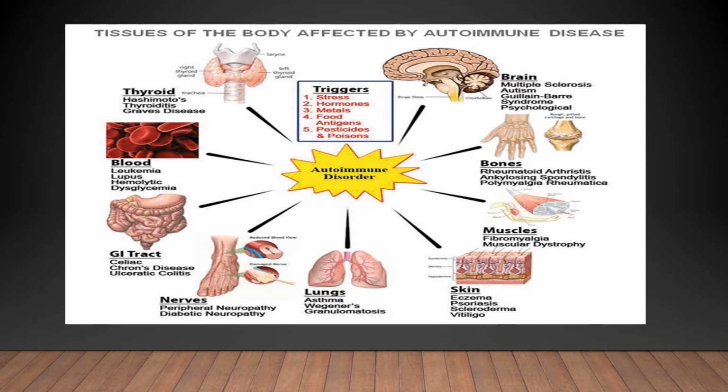So the tissues of the body affected by autoimmune diseases: thyroid, blood, GI tract, nerves, lungs, skin, muscles, bones and brain. And what are the factors which trigger these autoimmune diseases? Stress, hormones, metals, food antigens, pesticides and poisons.